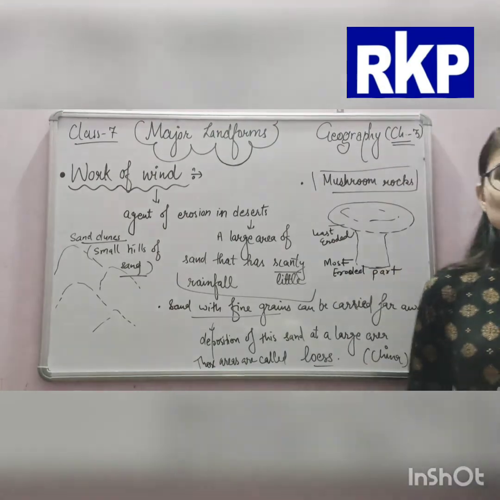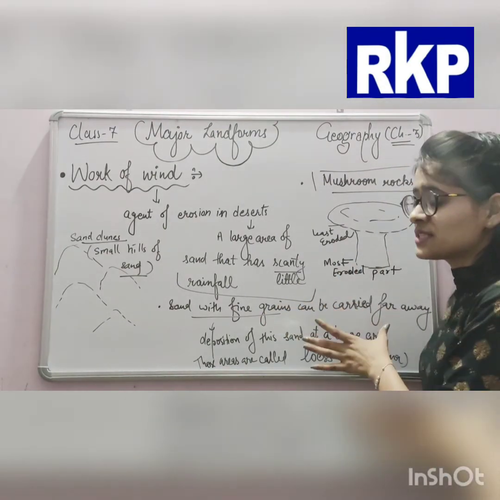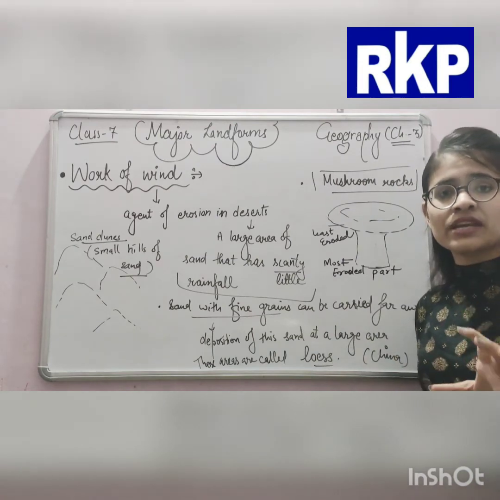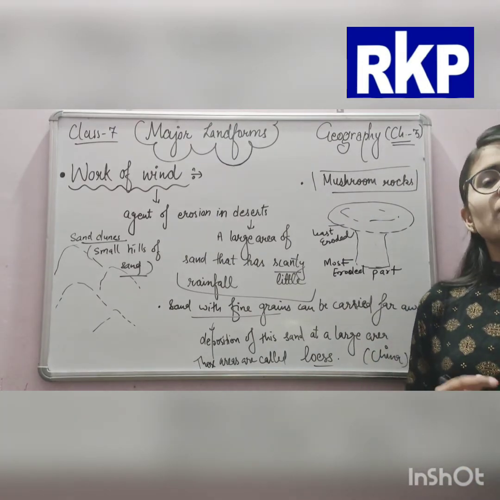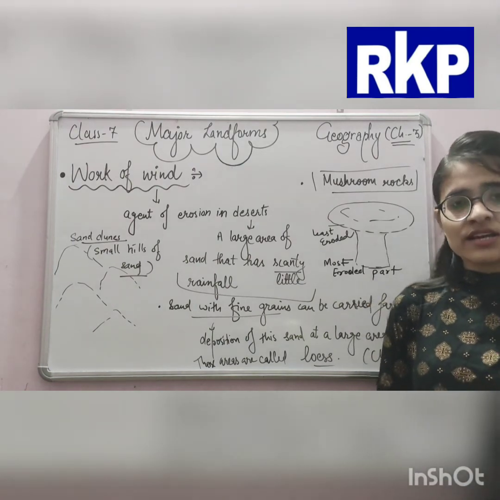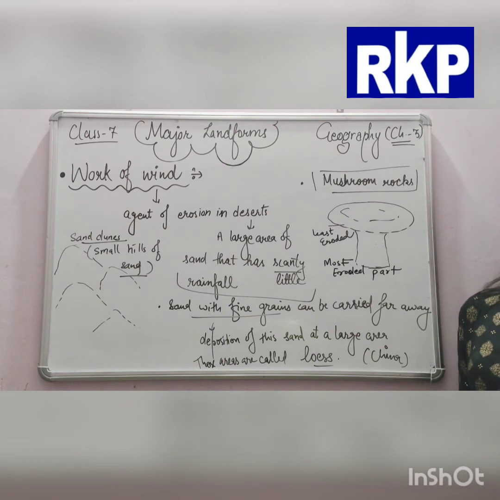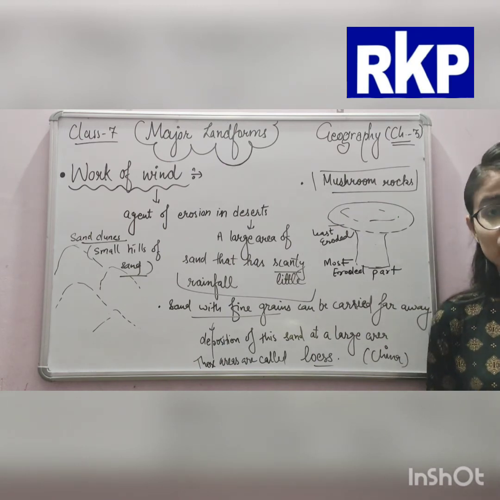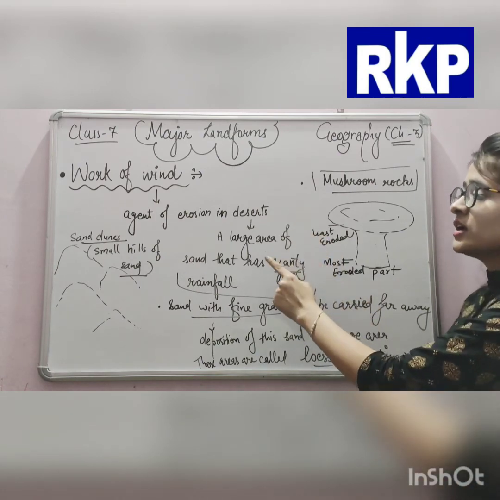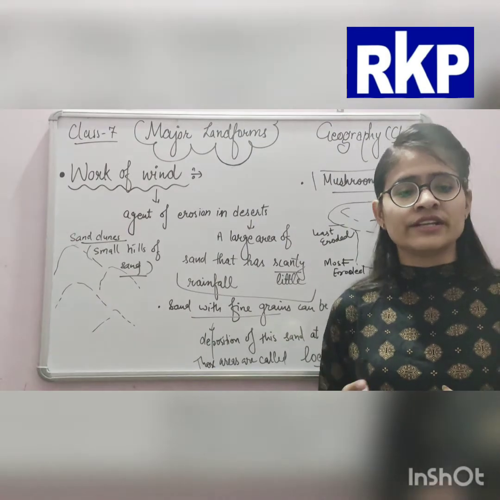Sand with fine grains can be carried over long distances rather than other soil. What is a desert? A desert is a large area of sand that has scanty rainfall. Scanty means little rainfall.